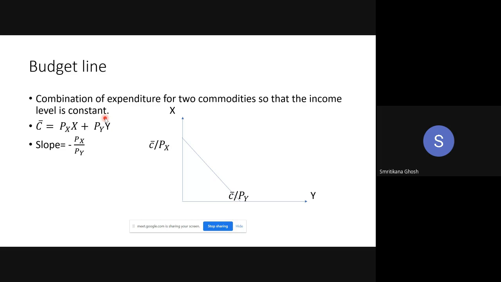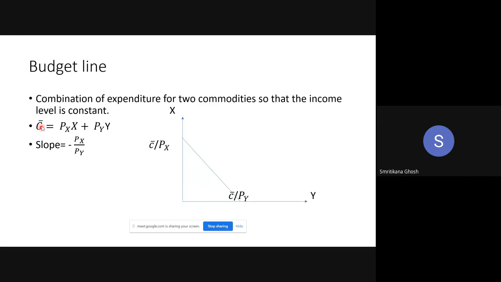Now look, after getting the definition, the next task is to find the equation. C bar is my given income. In some books you may find it as M bar, no issue, but the bar should be there because your income is constant. You cannot change your income suddenly, so for a time period income is constant.